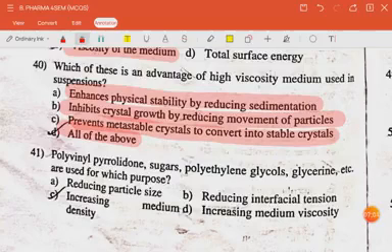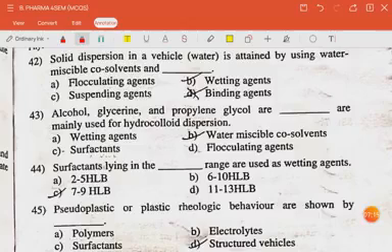The next question is polyvinyl pyrrolidone, sugars, polyethylene glycols, glycerine, etc. are used for which purpose? The answer is increasing medium density. Question is solid dispersion in a vehicle is attained by using water miscible co-solvents and wetting agents. The next question is alcohol, glycerine and propylene glycol are the dash are mainly used for hydrocolloid dispersion. They are water miscible co-solvents.